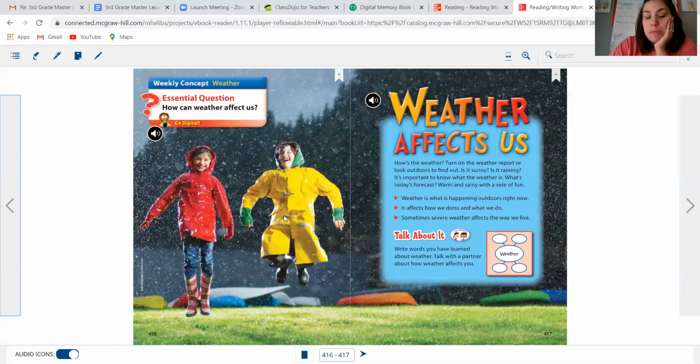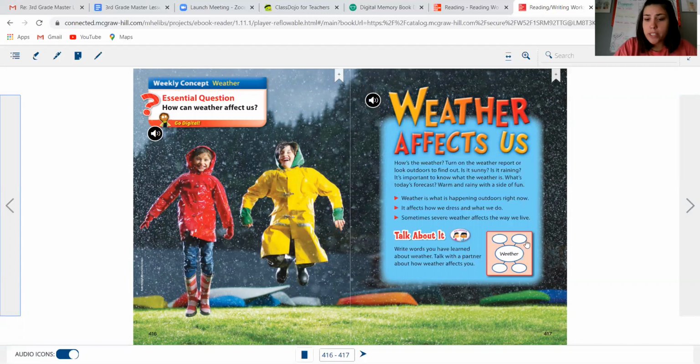So what you guys were supposed to be looking at today and yesterday was your essential question. And right here on page 416, remember this is your small Reading Wonders book that you're gonna find this in. That's your reading writing workshop book. On page 416, it asks us, how can weather affect us? And remember, for something to affect us means it's going to create either a problem for us or something good for us, or just impact our lives.